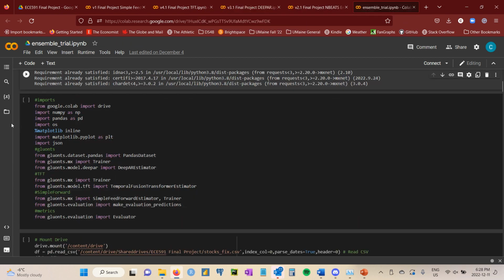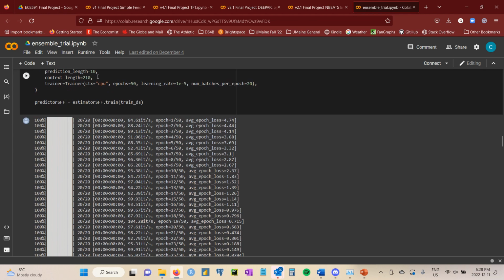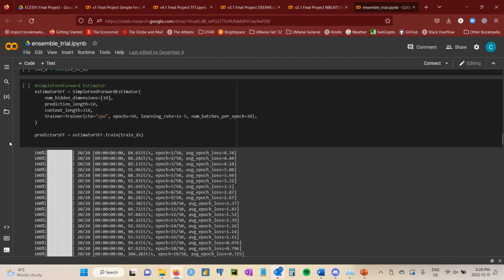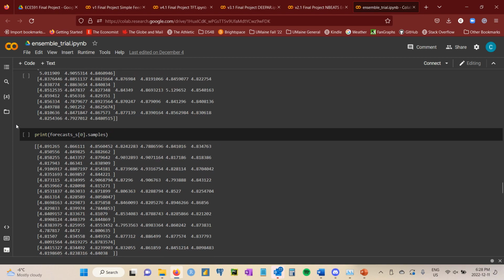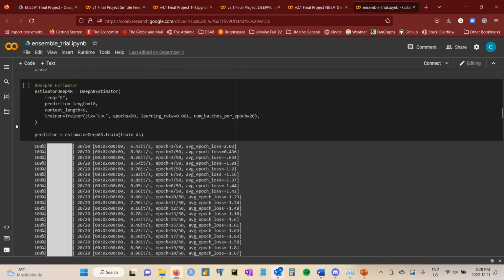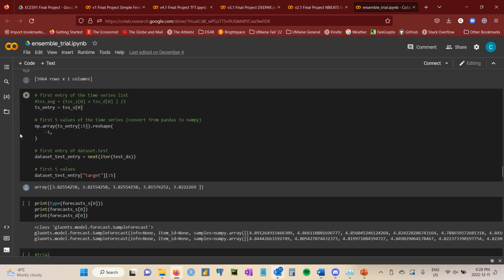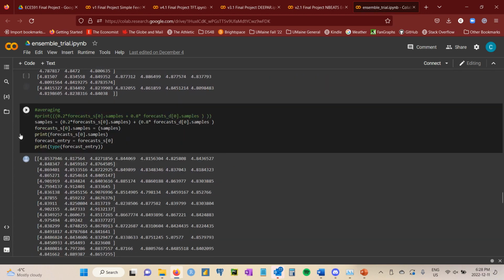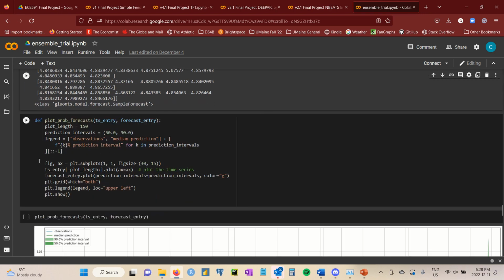Finally, we'll go with the ensemble. This is the DeepAR and the simple feed forward ensemble. Here we train the simple feed forward, same metrics as before. Then here we train the DeepAR. And then we go down. We get our nice little bit of averaging here, where we take 80% and 20% of our forecast samples for each version and combine them together, which gives us our 80-20 split.